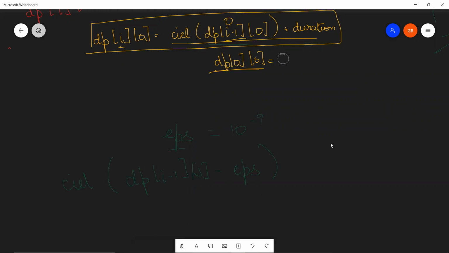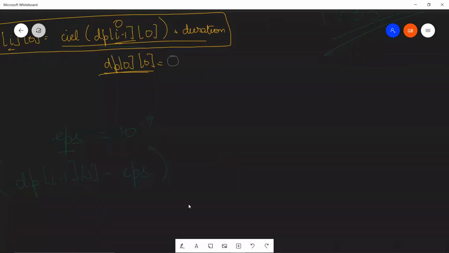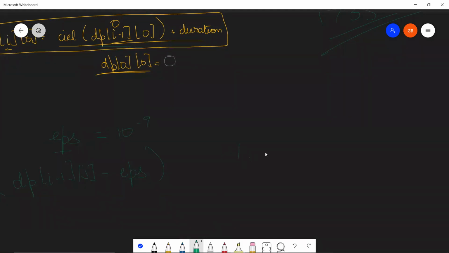See, what we are doing is preventing the case of overflow, where your 1 gets changed to all these values. How? Since you subtracted this value, some shortening was done, and now when you take the ceiling, you'll get 1 itself. Now your question might be, what if we reach below 0? Like you were trying to reach 1, that's why you subtracted epsilon. What happens when you reach below 0? Do you actually think that's possible?